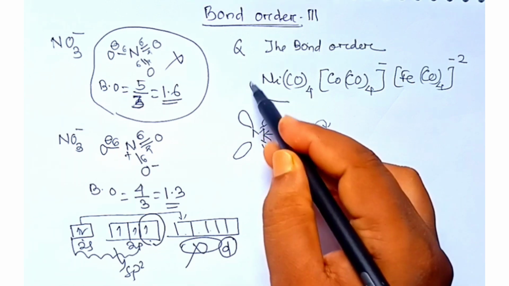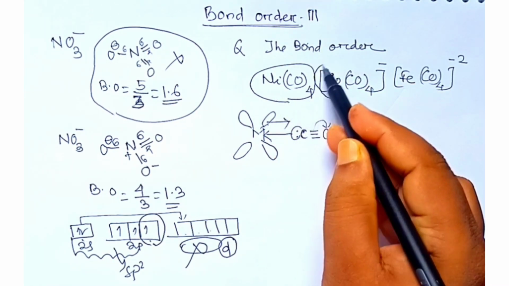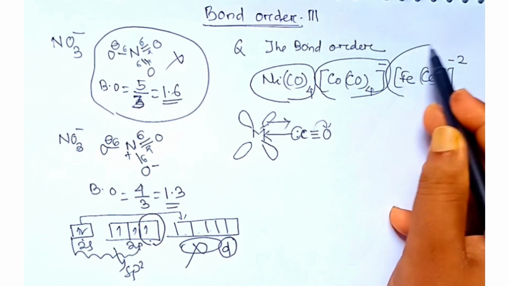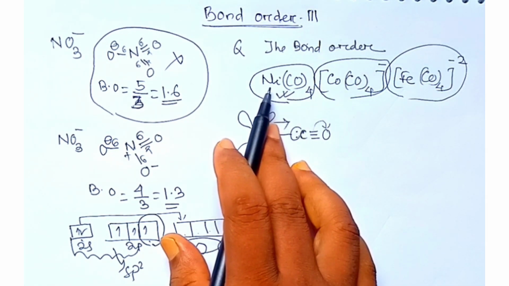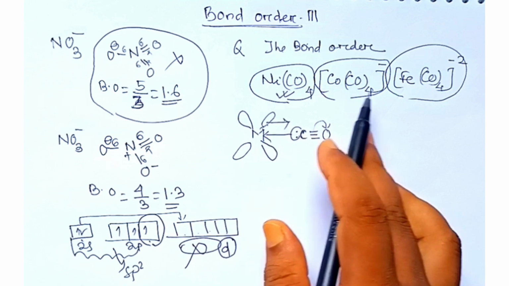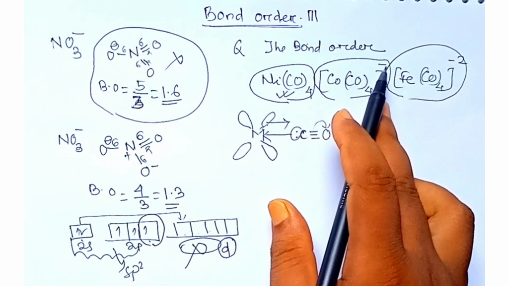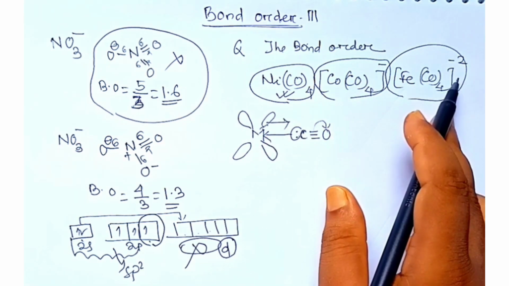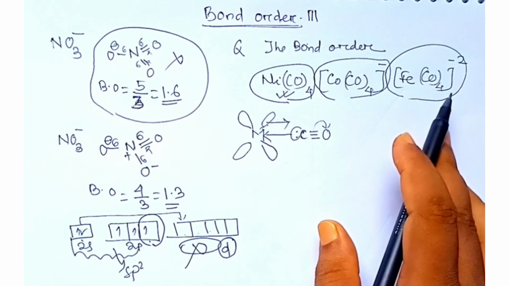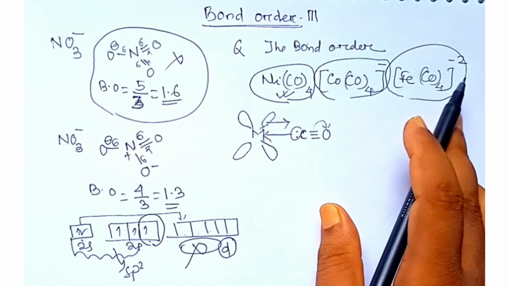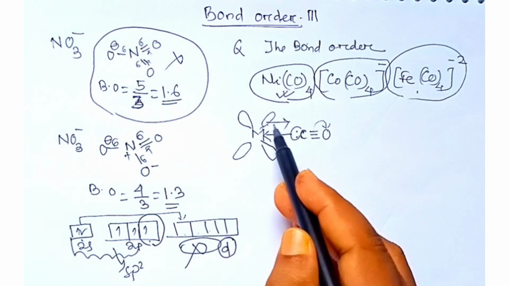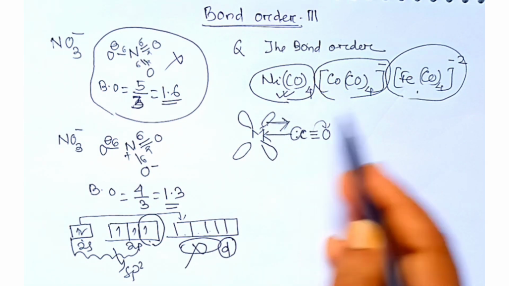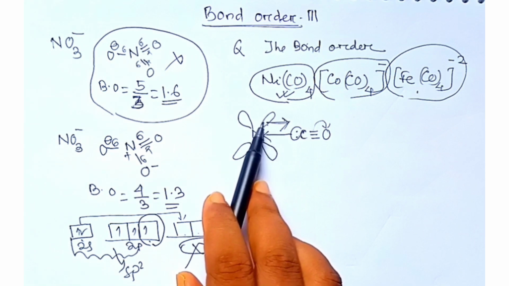If we discuss these three molecules here, this is the neutral molecule, there is no extra electron over this complex, and this is one negatively charged and this is two negatively charged. So the number of electrons present here is more than this. So in this case the back bonding will be more because the number of electrons in the d orbitals is more.